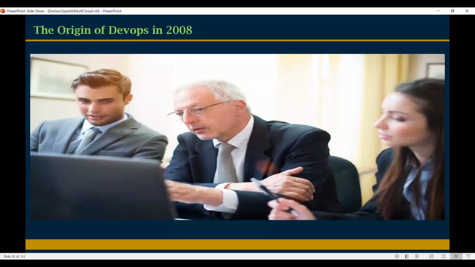Now, let us go with a little bit of history of DevOps. The DevOps era started in 2008. It is not a new process. By that time we used to use very old tools like Puppet. By using Puppet, we used to automate the activities. Currently we are using very advanced tools to automate the activities, like Kubernetes, Docker, Ansible, and Terraform.